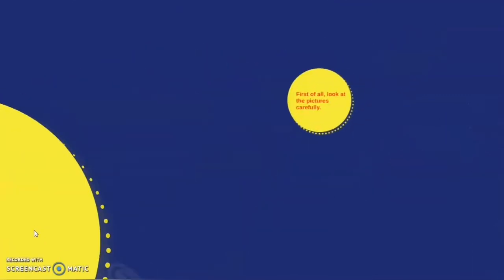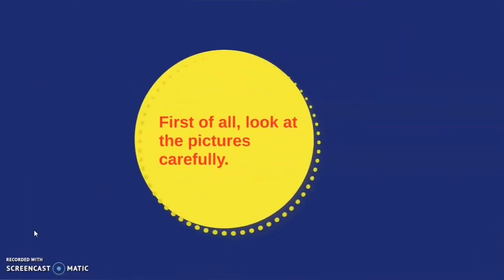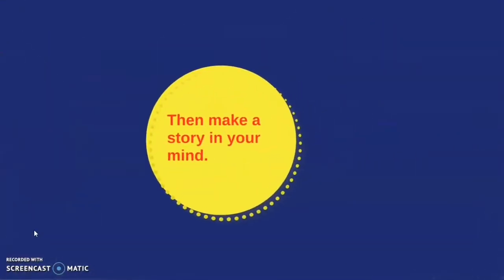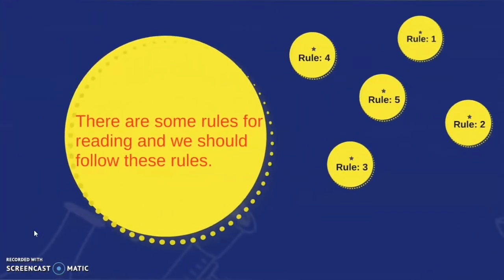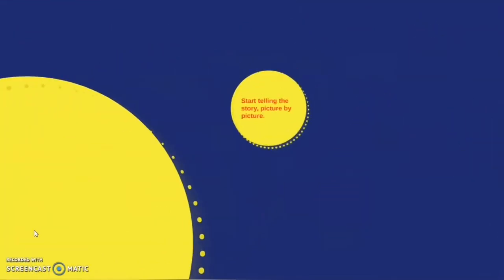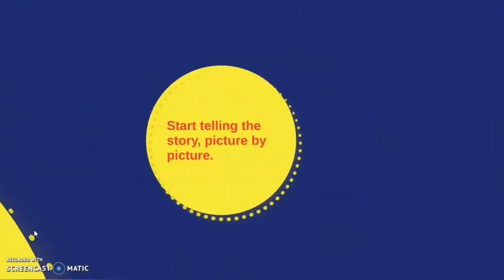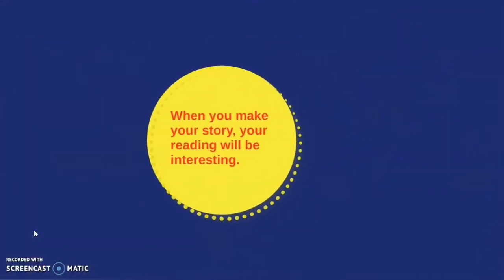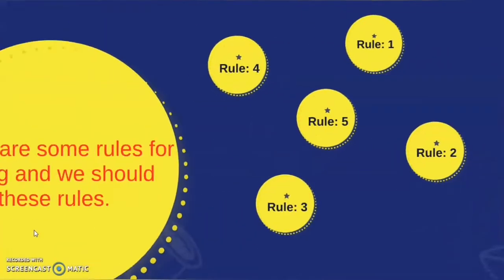Number 1 is, first of all, look at the pictures carefully. Number 2, make a story in your mind. Number 3, try to tell your story in one sentence. Number 4, start telling the story picture by picture. And the last one is, when you make your story, your reading will be interesting.